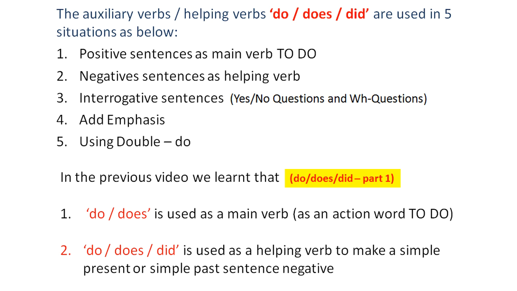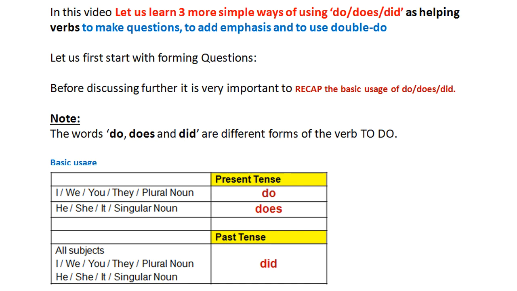That is to say, we learned how do or does is used as a main verb in present tense, and how do or does or did is used as a helping verb to make a simple present or simple past sentence into negative. And friends, in this video, let us learn 3 more simple ways of using do, does, did: to make questions, to add emphasis, and to use double do. Let us first start with forming questions. But friends, before discussing further, it is very important to recap the basic uses of do, does, did.